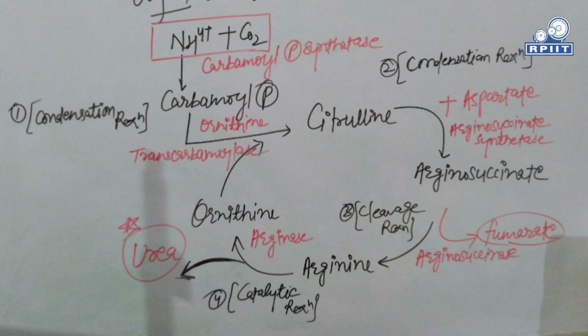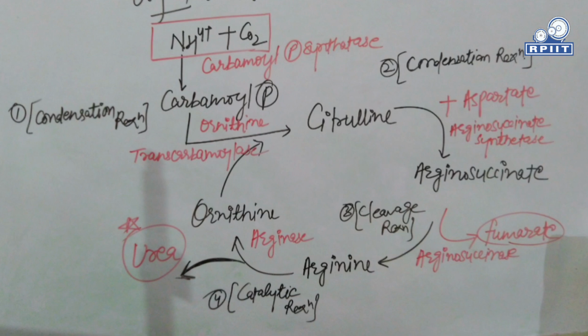And now arginosuccinate releases fumarate as an end product, and through this cleavage reaction of arginosuccinate we get arginine. This cleavage reaction of arginosuccinate occurs with the help of the enzyme arginosuccinase. Now we come to the next reaction, that is the conversion of arginine into two products.